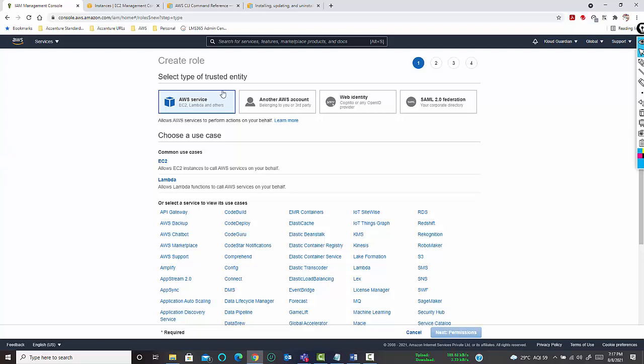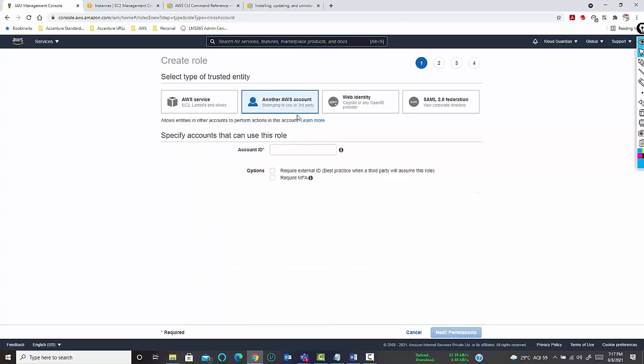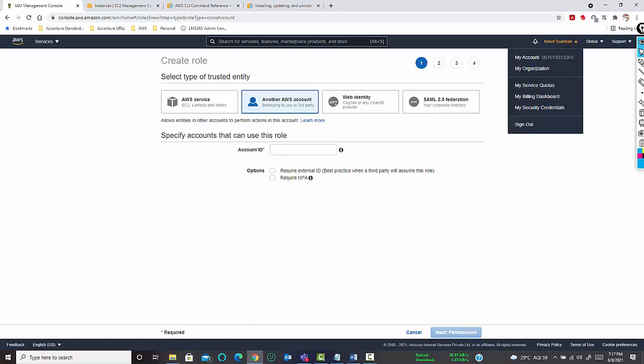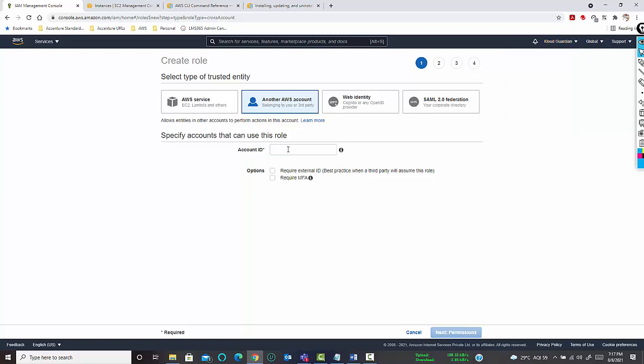Now, first we have to select the trusted identity. So what is the trusted identity? You can use the AWS service which is currently there in your organization. You can also attach another AWS account. I have already shown you that for each and every AWS account, there is an account ID. So you can use this account ID and match all those. You can just put this account ID here and you can fetch all the instances which are deployed on that particular AWS account.